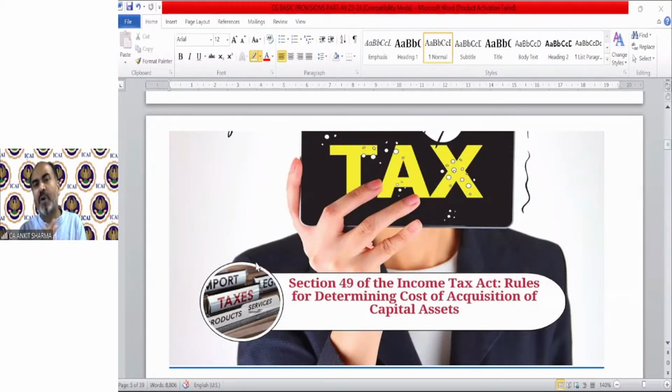So partition of property, HUF property is also not taxable. That is also exempted. We will discuss this provision in Section 47 after this. So how a transfer is going to be taxable or not, all these kinds of provisions are part of Section 47, which will explain in detail everything in the transfer definition.